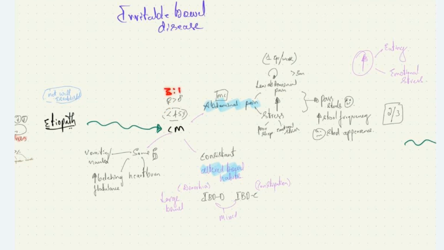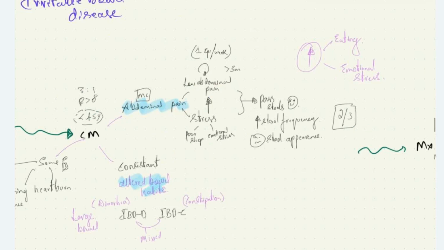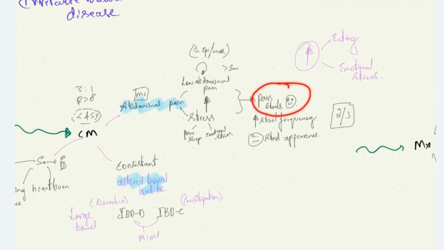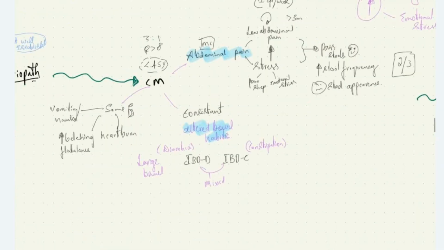The most common clinical symptom with which the patient presents to us is abdominal pain. It is lower abdominal pain, which is precipitated by stressors like poor sleep, emotional stress, menstruation, etc. Due to these stressor events, the patient will have lower abdominal pain, and characteristically, following passage of stools, the patient will be relieved of abdominal pain. This is the most common clinical finding, that is lower abdominal pain.